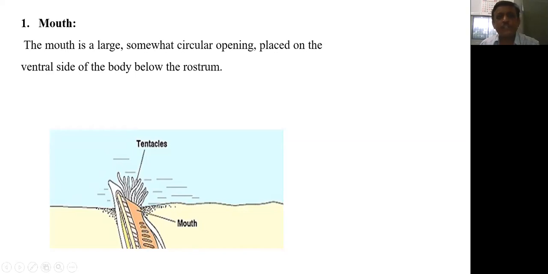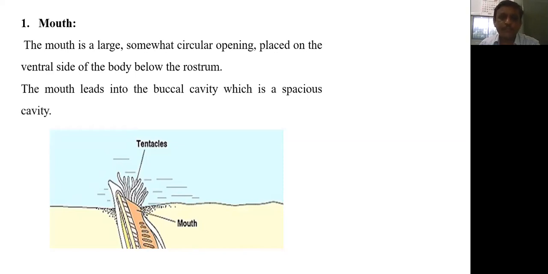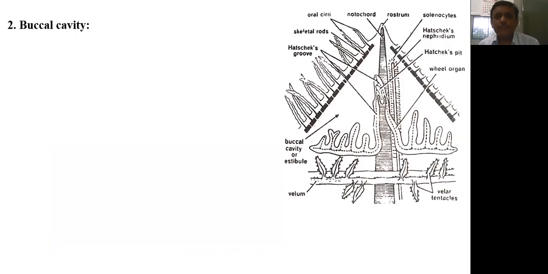The mouth is a large and somewhat circular opening which is placed on the ventral side of the body below the rostrum. The mouth leads, or posteriorly it opens, into the buccal cavity, which is a spacious or somewhat wide cavity. So the mouth leads into the buccal cavity. Then the second part, the buccal cavity.